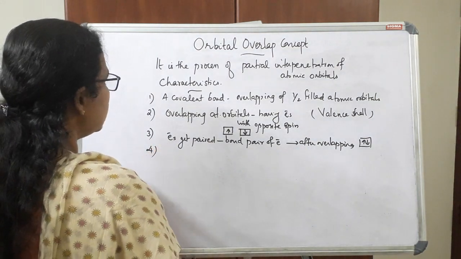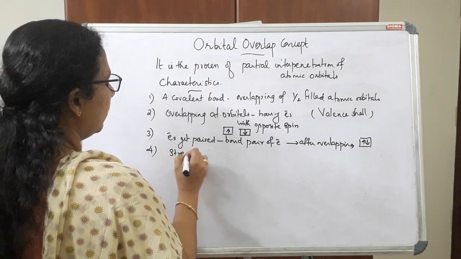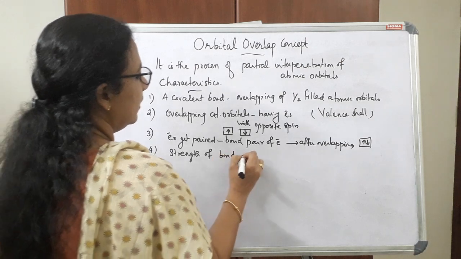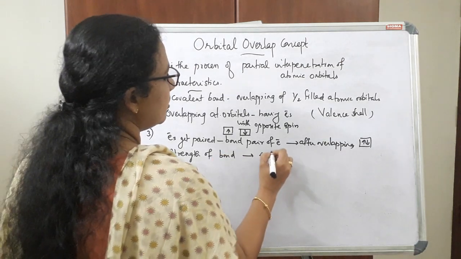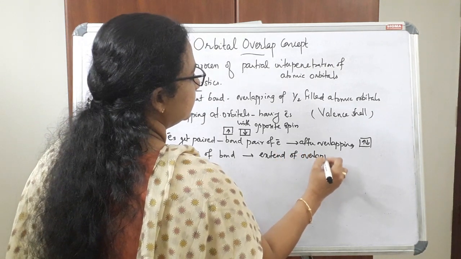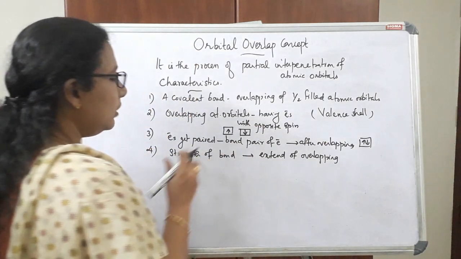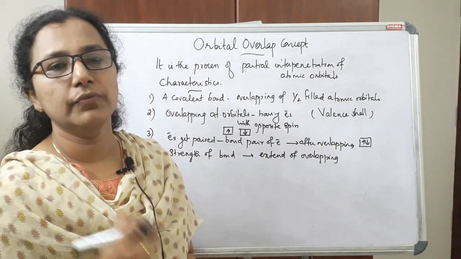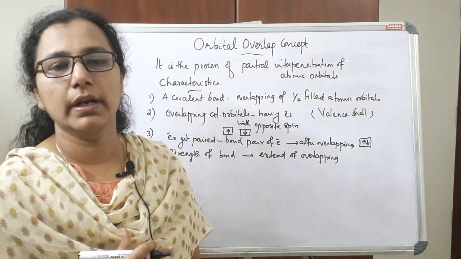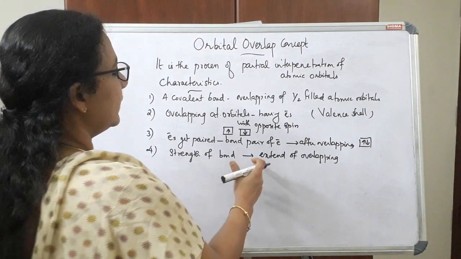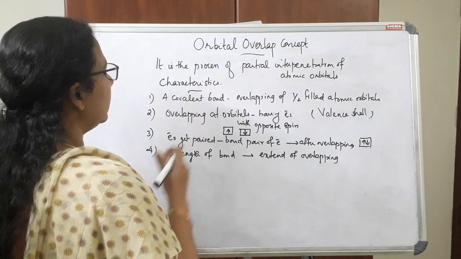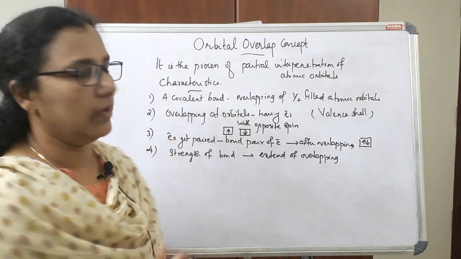Then the fourth point is the strength of the bond formed. The strength of the bond formed by overlapping of atomic orbitals depends on the extent of overlapping. So these are the four characteristics of orbital overlapping.